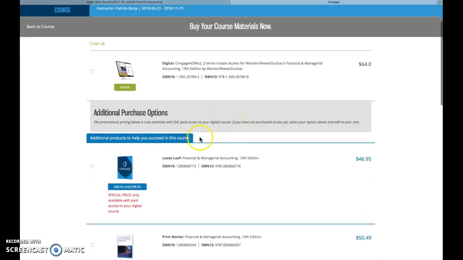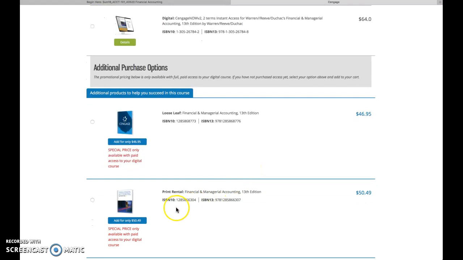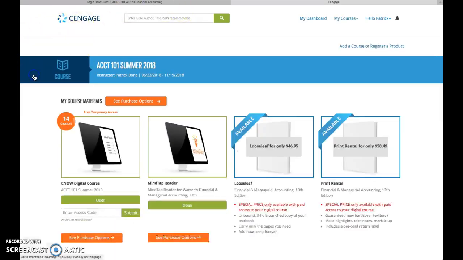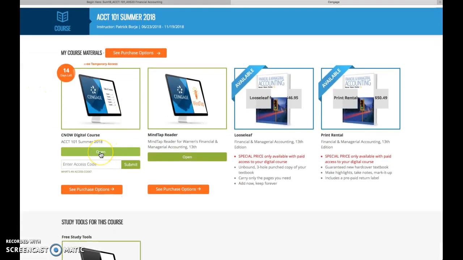They also provide add-ons where I believe you can purchase the book and the access code, and I think it might be a little more expensive by doing so, or even renting the book. Again, check the Citrus College website or go to the Citrus College Bookstore, or if you just want to have the access code alone with the ebook, you can purchase it through this link. We go back here and take a look at the course. Okay, now I'm going to click on this link which says open CNOW digital course.